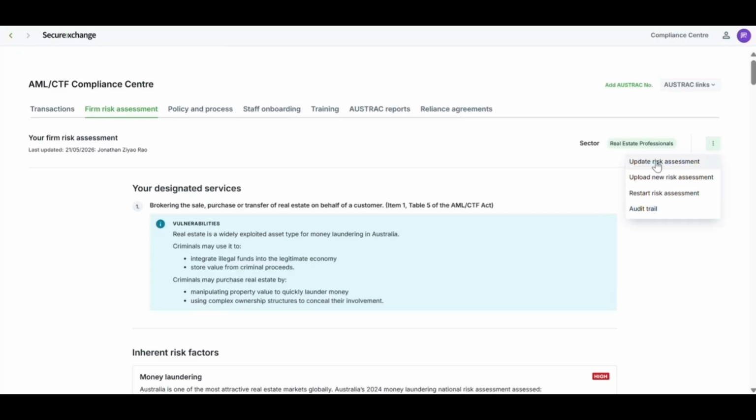Update your risk assessment, and we'll also have an audit trail for you to keep track of all the changes you've made, and the page will also be updated accordingly to your changes as well. Next, we'll move on to the third step, which will be creating your policy and process.